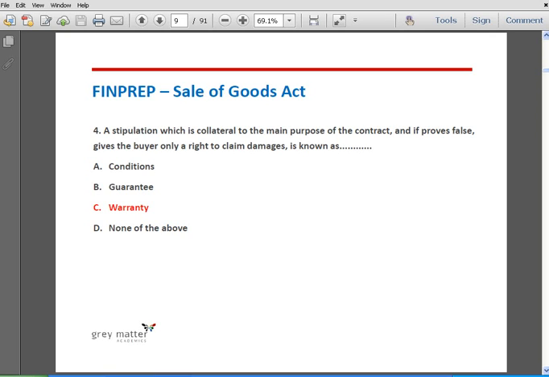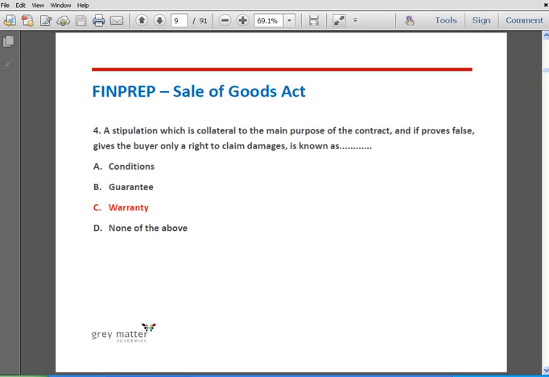Warranty is a stipulation which is collateral to the main purpose of the contract, and if proved false, it gives the buyer the right to claim damages. So understanding the concept of warranty, the condition is something which is the main purpose of the contract, and warranty is parallel to the main purpose, that is, it is collateral to the main purpose of the contract.